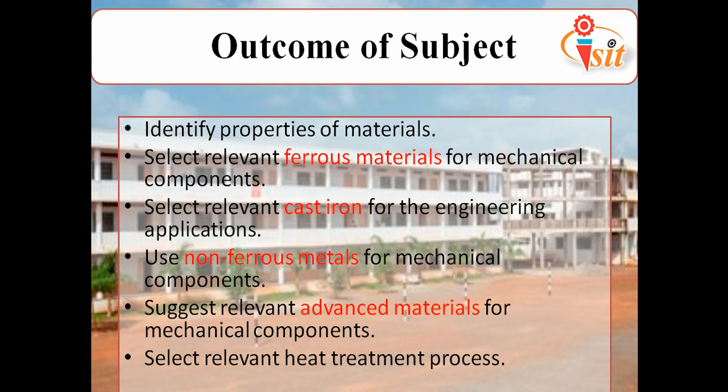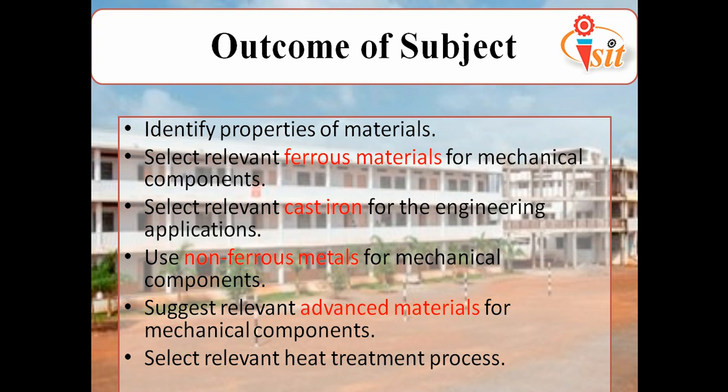Fifth one, suggest relevant advanced materials for mechanical components. In this, we will study the polymers, or you can say the plastics, the rubbers, then nanomaterials, the composites, and as we know, the polymer, the plastic, is again divided into two types: thermosetting plastic and thermoplastic. So after studying this chapter, you can suggest relevant advanced materials for mechanical components.